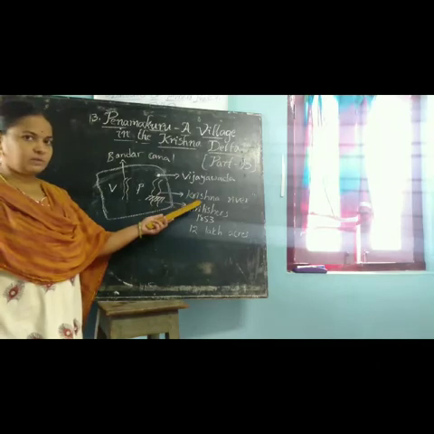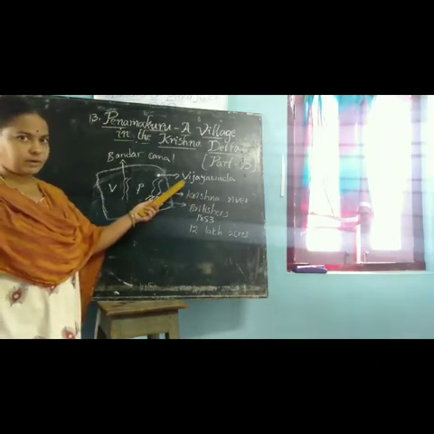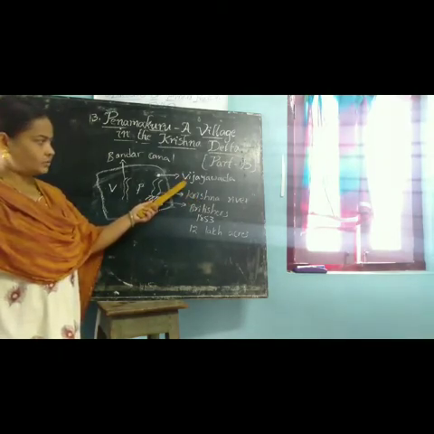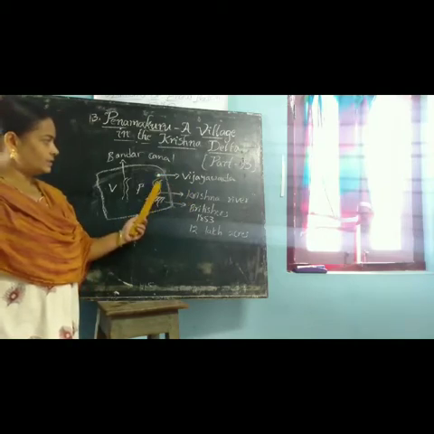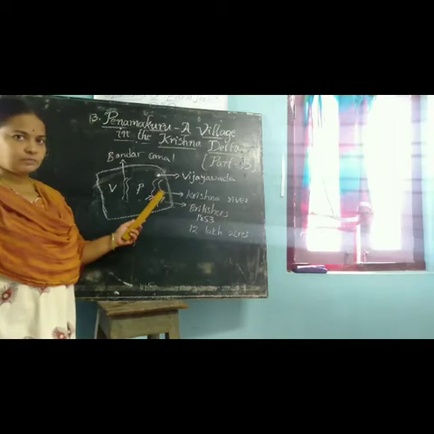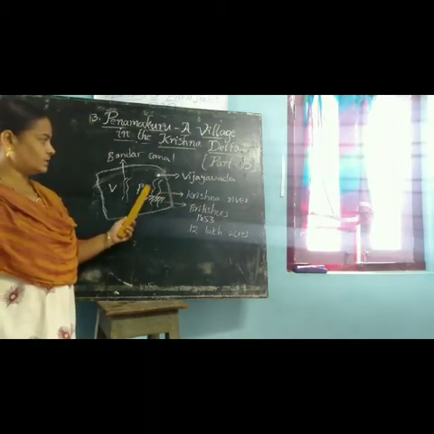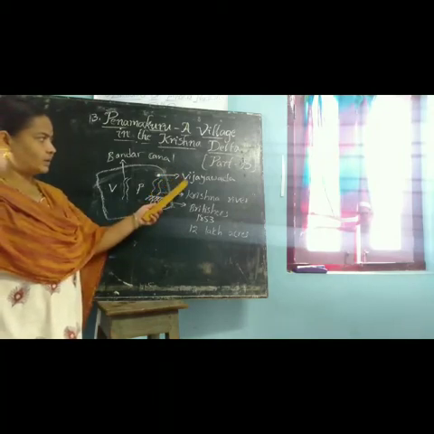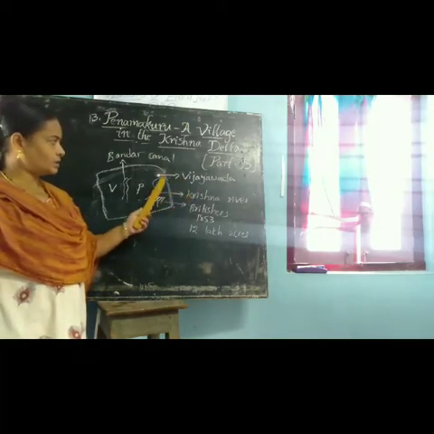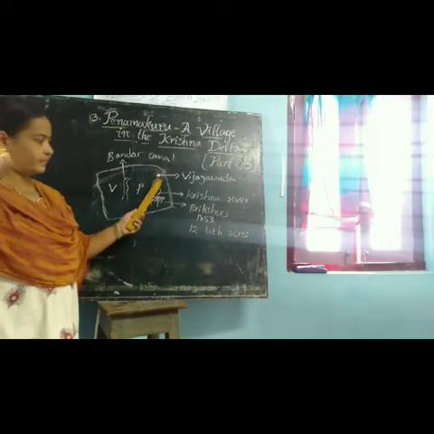And where is the Krishna river located? In Vijayawada. Vijayawada is located at the north side of the Krishna river. See here, this is the Krishna river. The Krishna river also has 4 directions: east, west, north and south. Where is Vijayawada located? At the north side of the Krishna river.